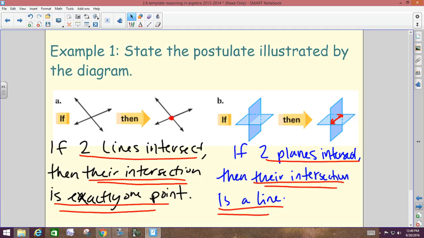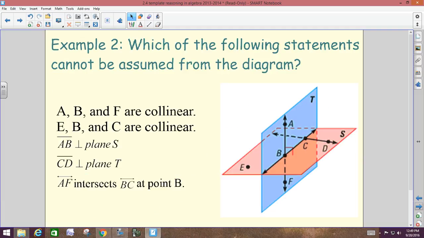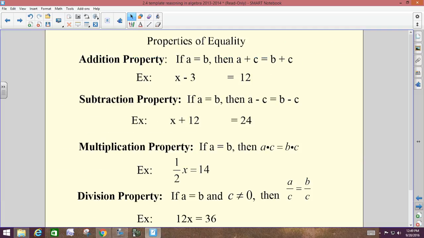We have to go through all those properties there in the middle of the page. All right. So most of our homework is going to be based off of the properties that we're going to go through now. You already know half of them, because half of them are algebraic properties. It's how you solve algebraic equations. We've already been solving equations this year.